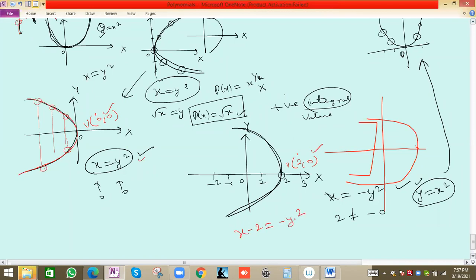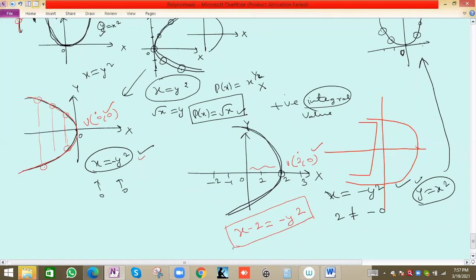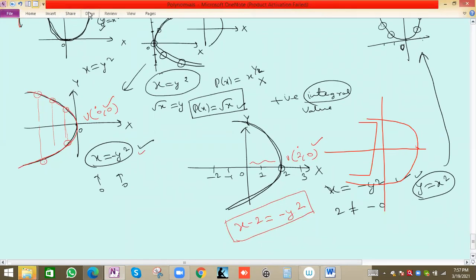Because it is shifting to the right hand side, the same amount will be subtracted. This is 2 units, it has shifted 2 units to the right hand side, so x minus 2. We can check this by the vertex coordinate. Now we have (2, 0) as the vertex. If you put this (2, 0) in the equation, it should satisfy. So x is 2, minus 2, y is 0, matching.